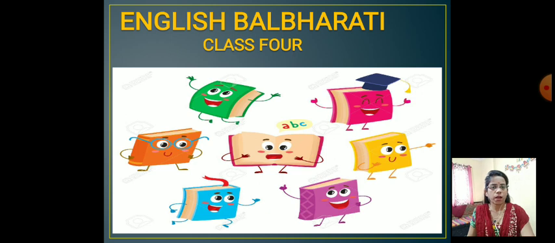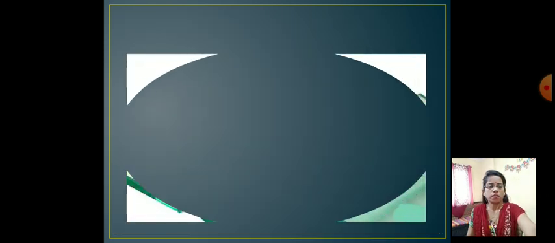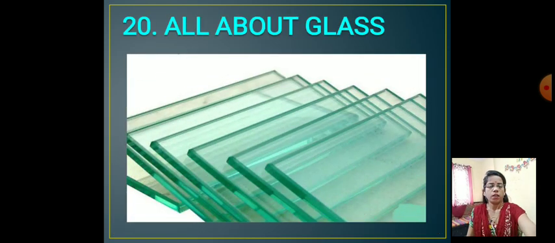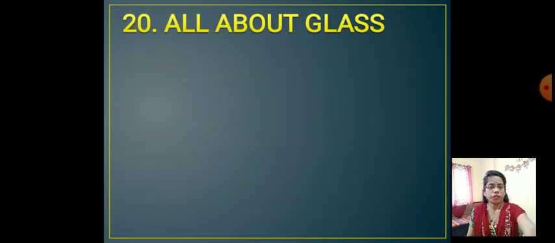Now today we are going to learn a new chapter from our English Bal Bharti textbook. Chapter number 20, all about glass. Now in this lesson we learn about how glass is made, its shape and color. We also learn about its properties and types of glasses. Let's see. Chapter number 20, all about glass.